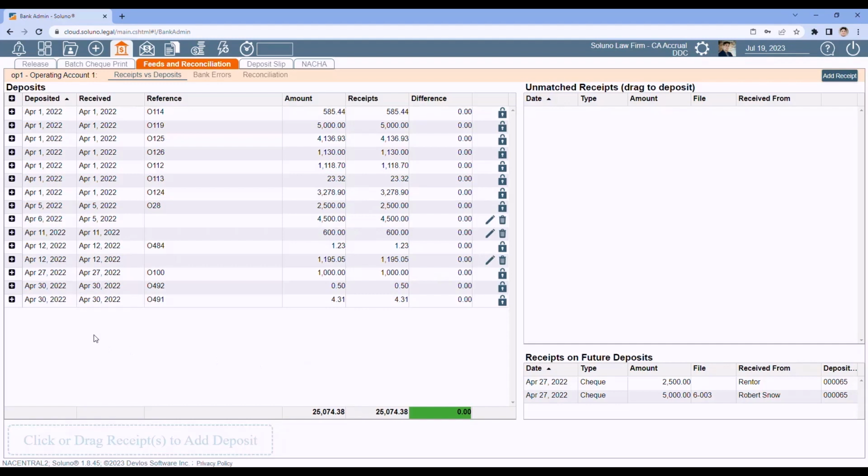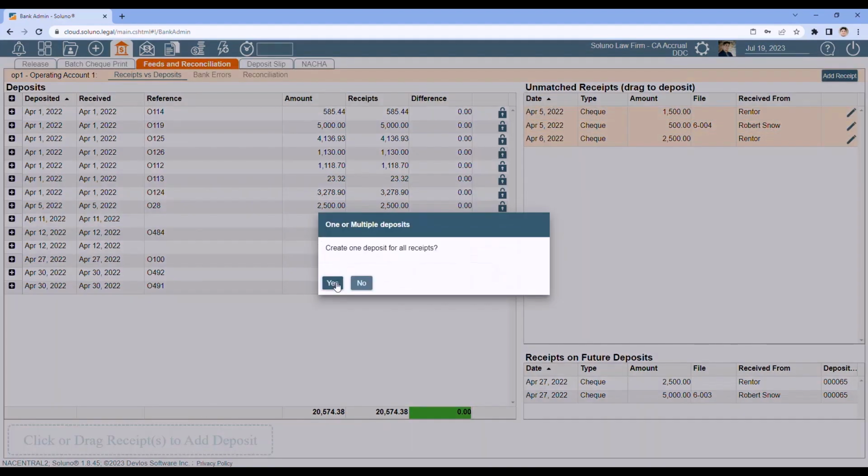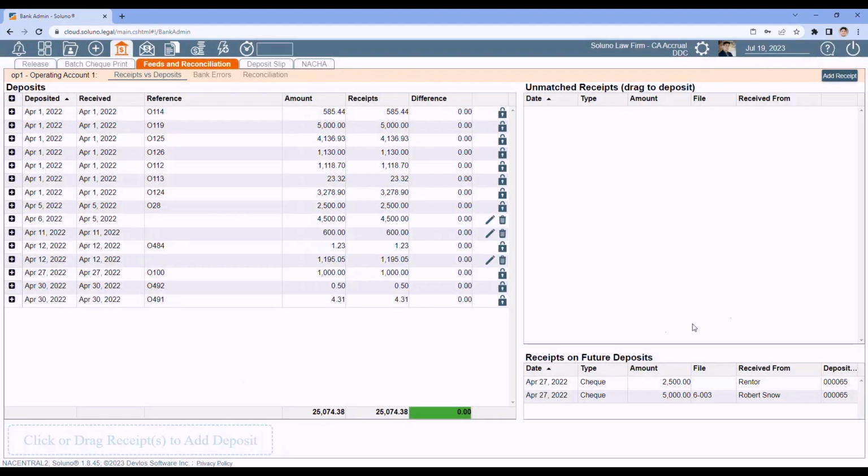I can tell which ones I created via the deposit slip tab because I'll have a lock icon. I can't edit them from here. I would have to go to the deposit slip tab to make the edits. The ones that have an edit icon and a trash can are my drag and drops. Those I can edit from here, or if I decide I don't want to deposit them, that they didn't show up, I can click the trash can and delete the deposit and put them back here as unmatched receipts. I'll drag them back because I do want them. So generally speaking, you probably don't want any unmatched receipts here.